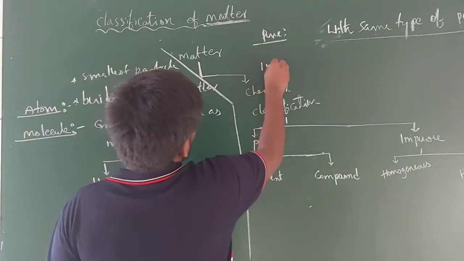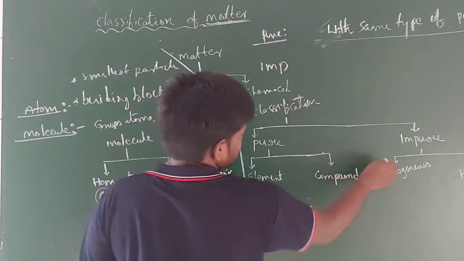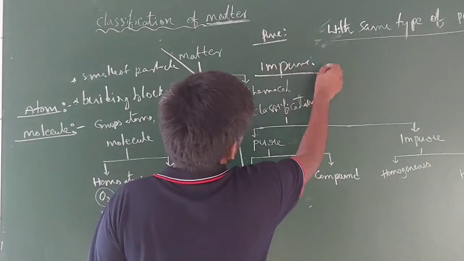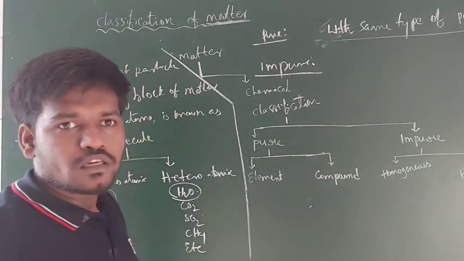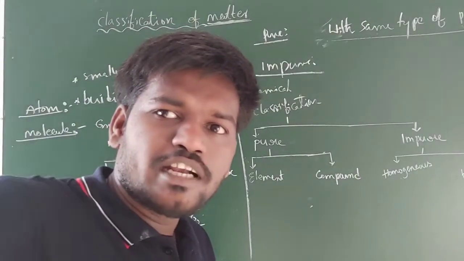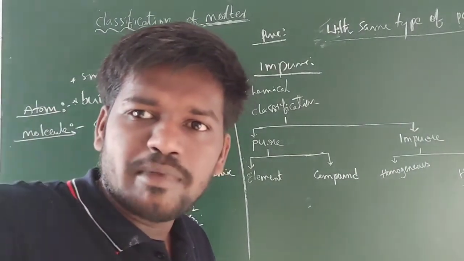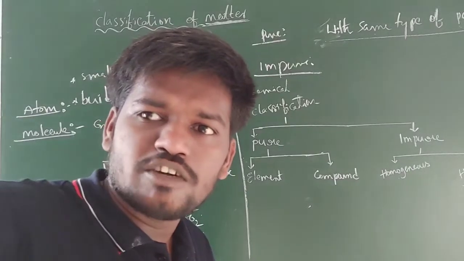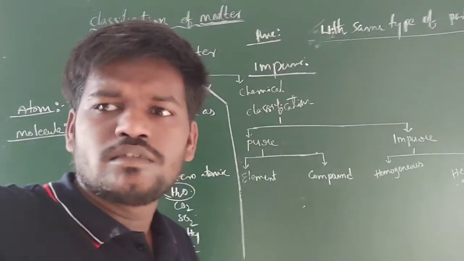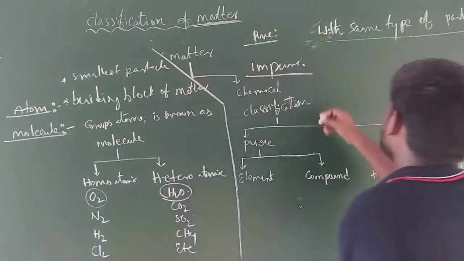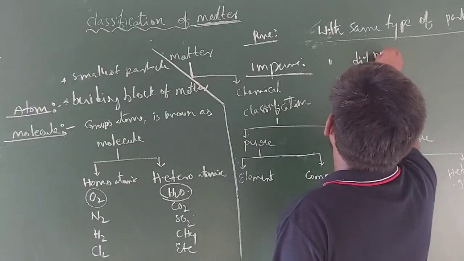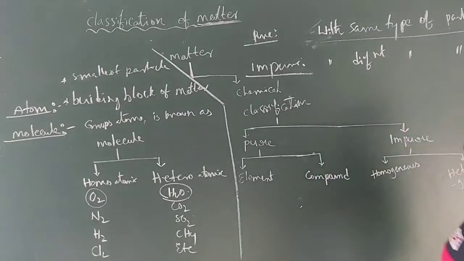And next, impure matter. Impure matter is opposite to the pure one. Impure matter means the matter which is made up of different types of particles is known as impure matter.